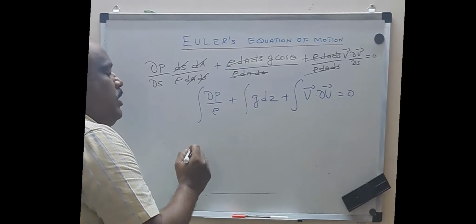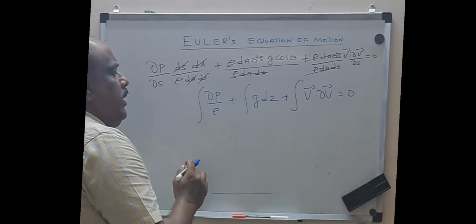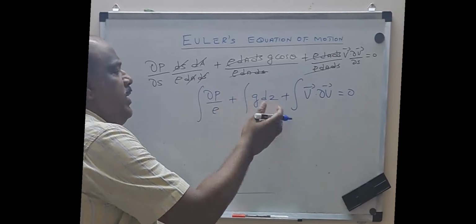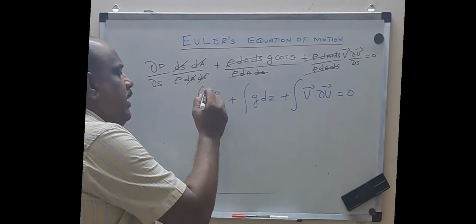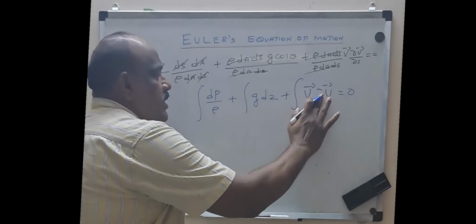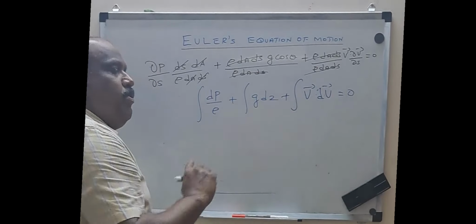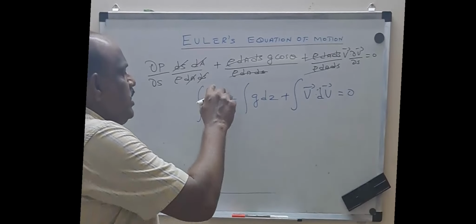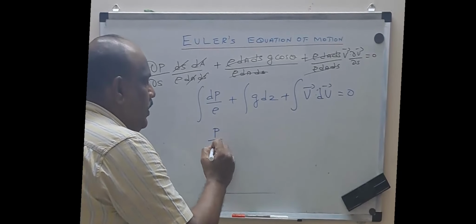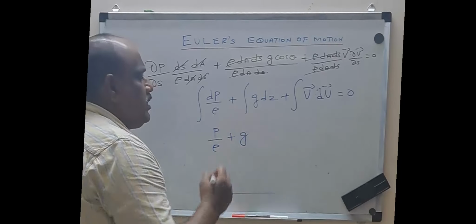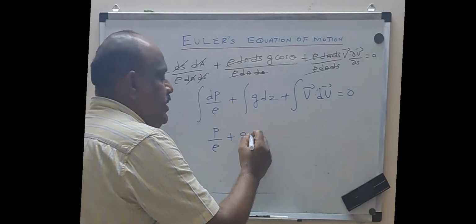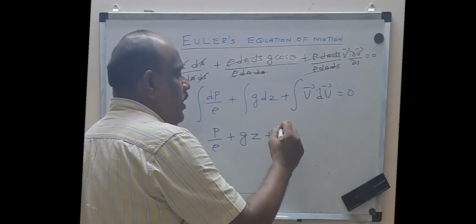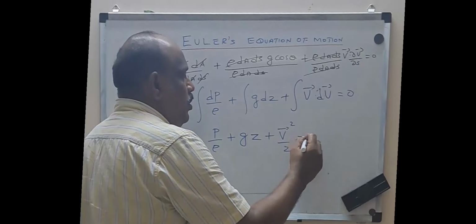When I am going to integrate dou p by rho, it will become p by rho. Here there is no difference between dou and d because there is only one variable. So I can write this as dp by rho, and here also I can write this as dv. Both are the same because there is only one variable in each term. There is no difference between PDE and ODE. The term g can be taken outside because g is constant. When I integrate dz, it will become z, plus when I integrate v with respect to dv, it will become V squared by 2, equal to constant.